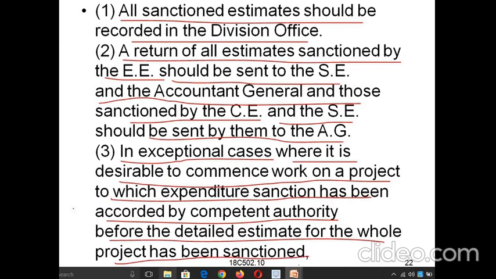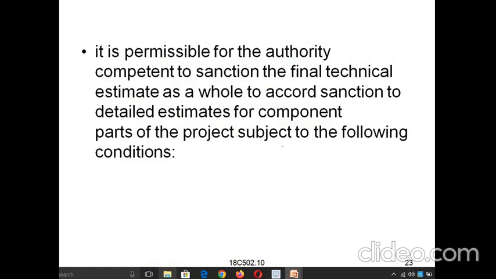So only in certain exceptional cases, where the work commences on a project whose expenditure is sanctioned by the competent authority, the detailed estimate for the whole project has to be sanctioned. So whichever project it is, the amount will be sanctioned for the whole.